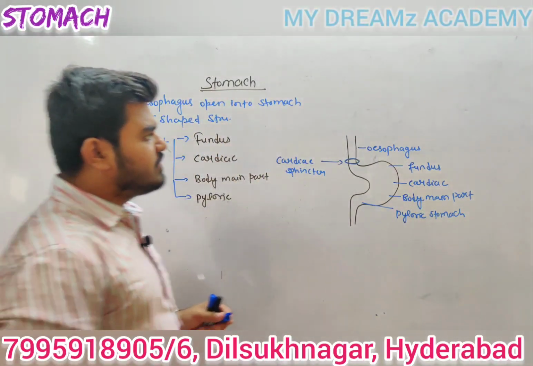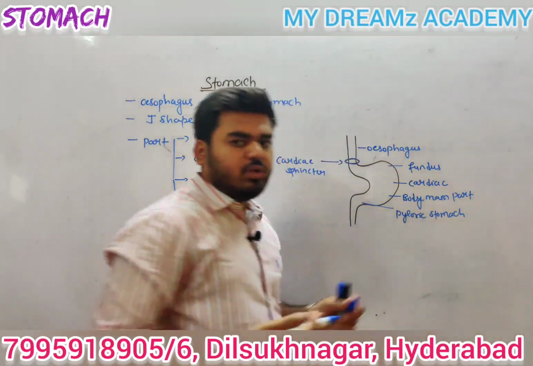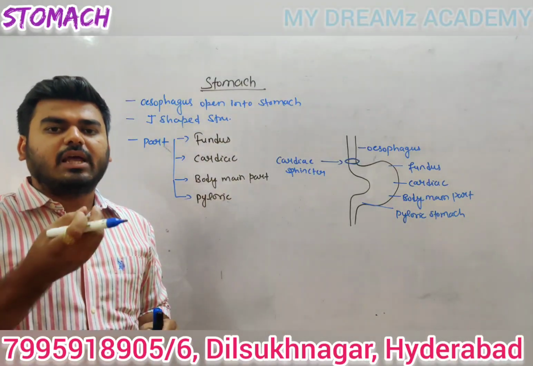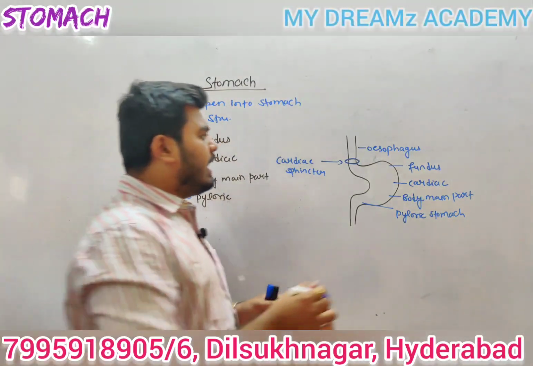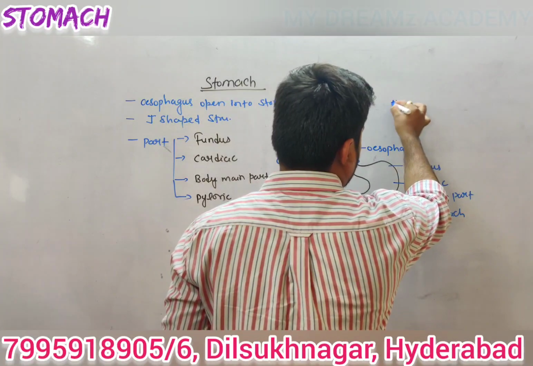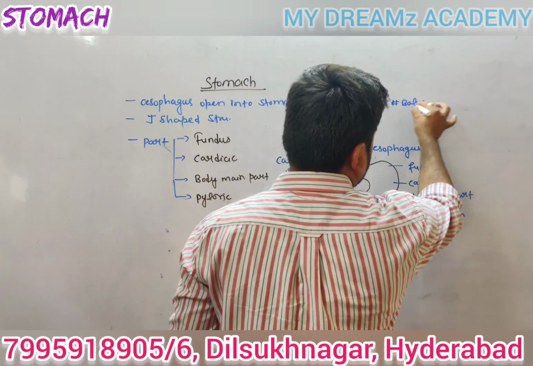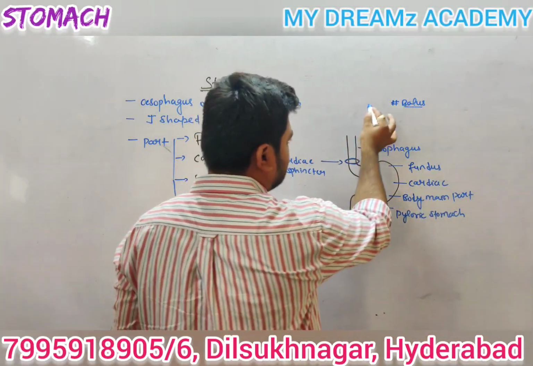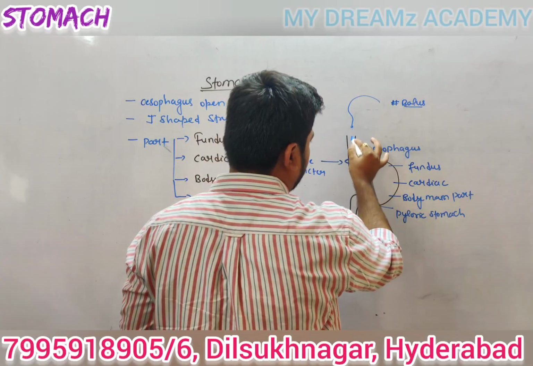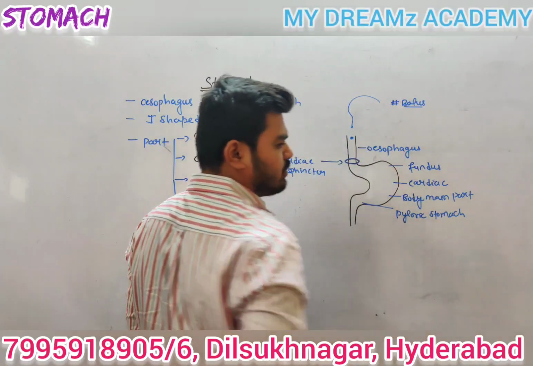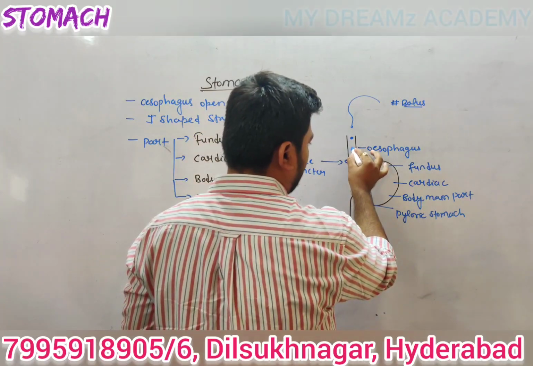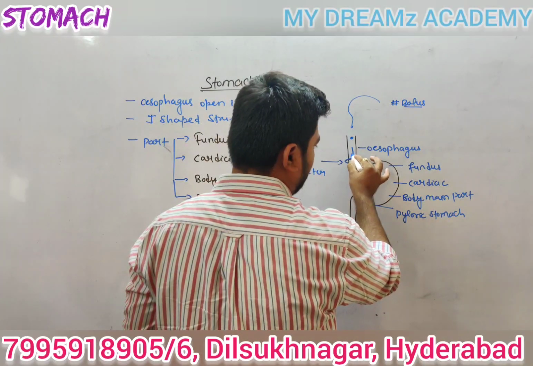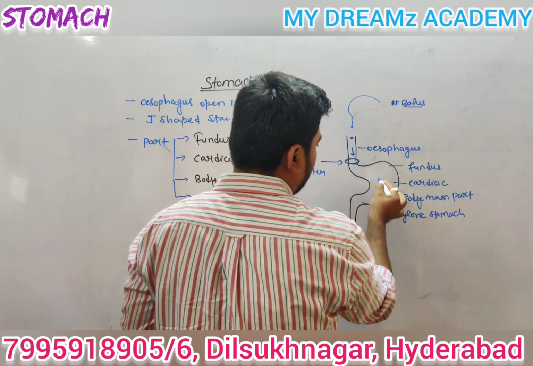So normally, during ingestion, we take food, and that food mixes with saliva and forms the bolus. Formation of the bolus occurs. This bolus enters the esophagus, and then by peristalsis movement, it enters the stomach.